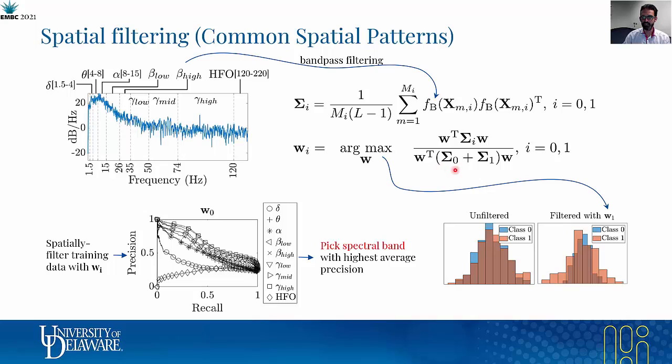To estimate the covariance of the interictal and the preictal data, the multi-channel ECoG data is temporally filtered in these 9 spectral bands. We build the precision recall curve of a binary classifier that uses the energy of the spatially filtered data to estimate the segment class. We pick the two spatial filters corresponding to the spectral band with the highest average precision for the rest of our pipeline, with the average precision being the area under the precision recall curve.